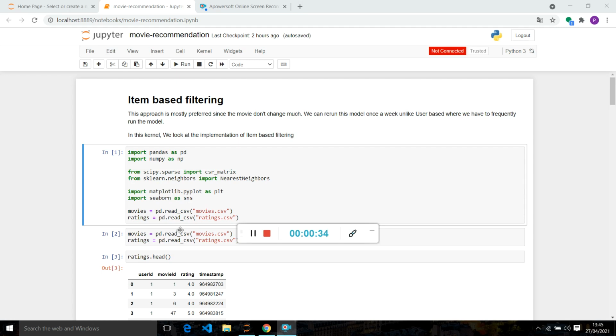Basically there are two types of movie filtration strategies. The first one is content based, and the second one is collaborative. We will use collaborative in this project. In this filtering, the strategy is based on data about the items, and the algorithm recommends products that are similar to the ones that a user has liked in the past. This similarity is computed from data we have about the items as well as users' past preferences.